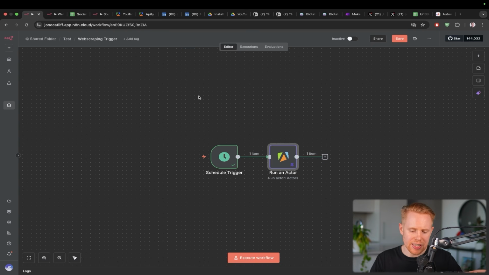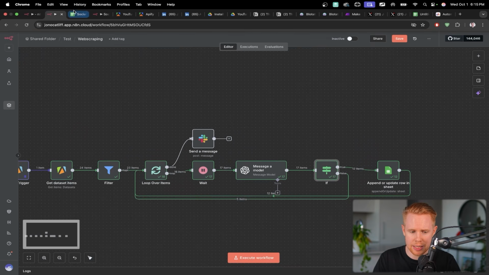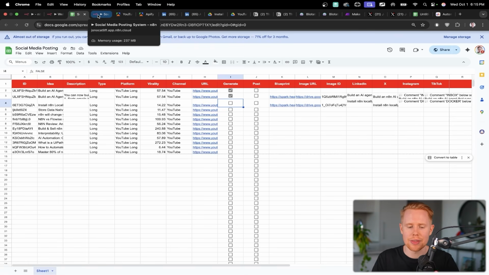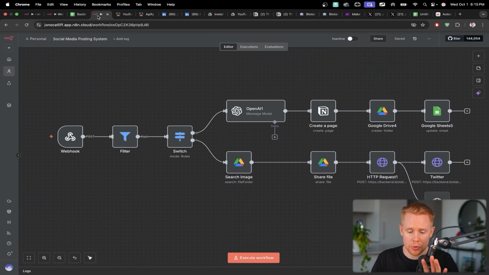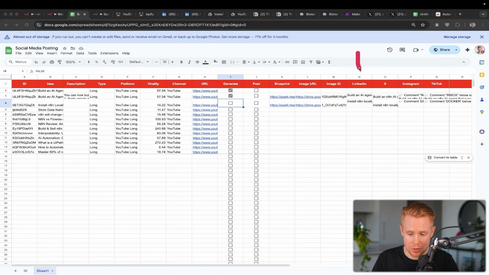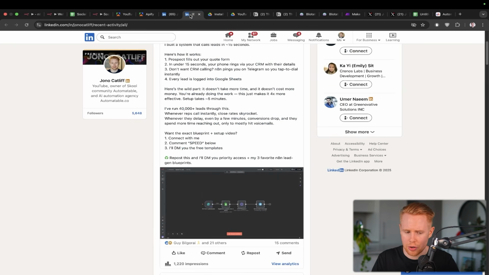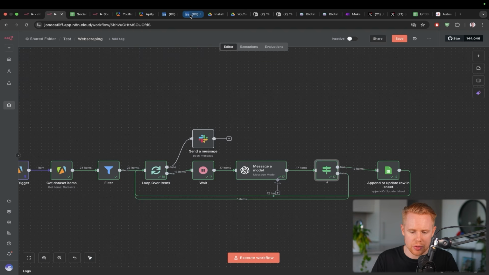So let's move into the nitty-gritty details now so that you can take the free blueprints in the description down below and start building this out for yourself, tweaking it and optimizing it for your own use cases. Again, we have 3 separate workflows that we're going to be building. The first one is going to be scraping the ideas. The second one is going to be receiving those ideas and pushing them into a Google spreadsheet like this. And then the third workflow is going to be both generating the captions for all these posts on LinkedIn, X, Instagram, TikTok, and also publishing them to all of our platforms. Okay, sweet. Let's dive into this.